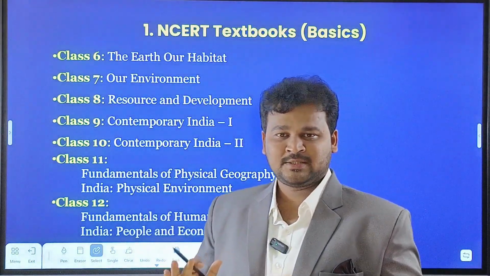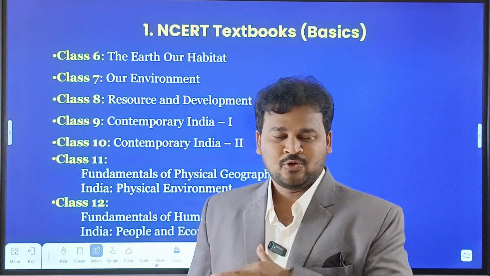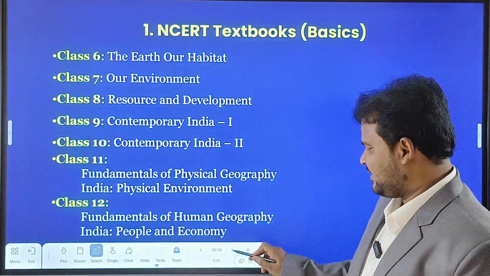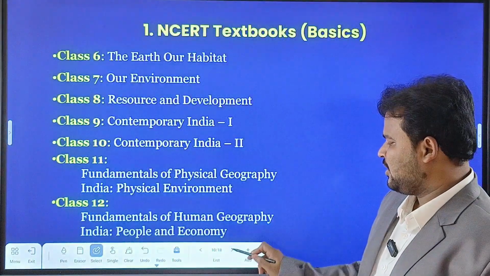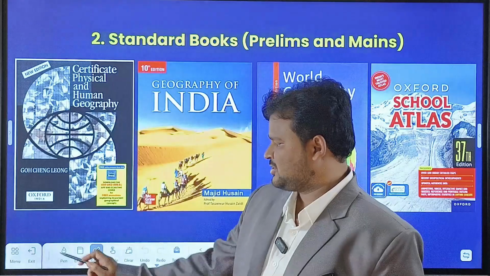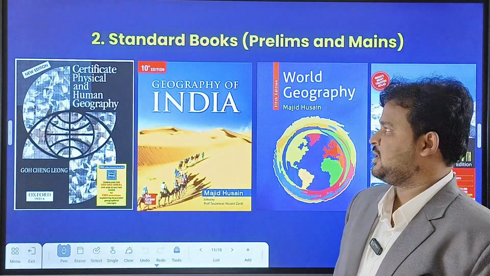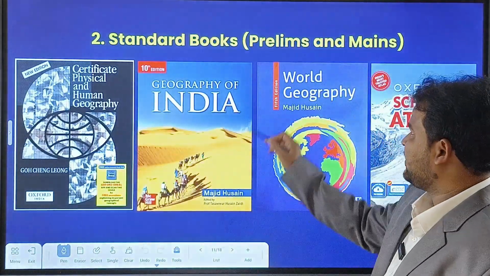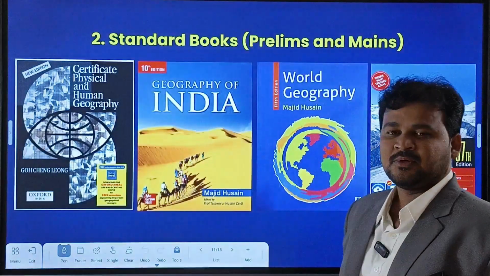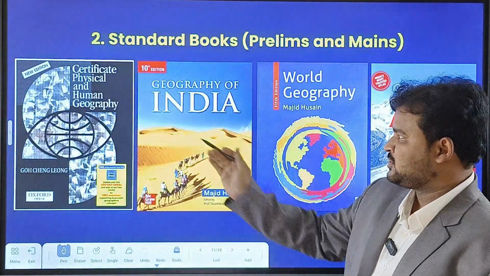So these are the basic books that you must read. Don't neglect them. Okay, that's the thing. And coming to here, you have to read advanced books, otherwise standard books. So to cover the syllabus of prelims and mains, these books you have to cover.